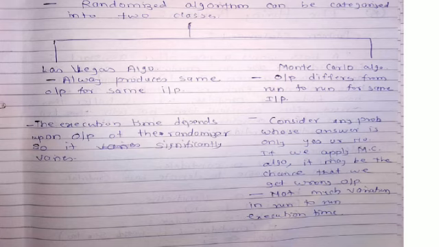Now in Las Vegas, if you give the same input you will get the same output always. But in Monte Carlo, if we give the same input, there may be a chance that you will get a different output. There is one disadvantage: consider any problem whose answer is only yes or no. If we apply the Monte Carlo algorithm to this type of problem, you may get a wrong answer, because for the same input we are not getting the same output.